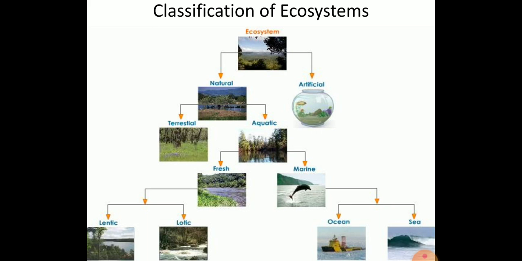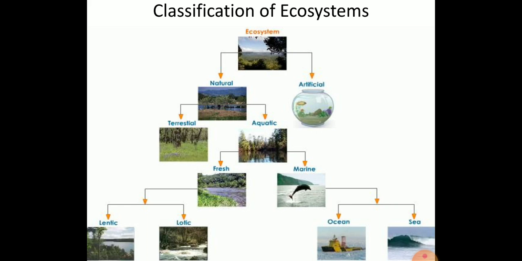The lentic ecosystem means the water is stagnant. The water stays stagnant in one particular place, and this type of ecosystem is called lentic. Ponds, pools and reservoirs come under the lentic ecosystem, and the lotic is always flowing.